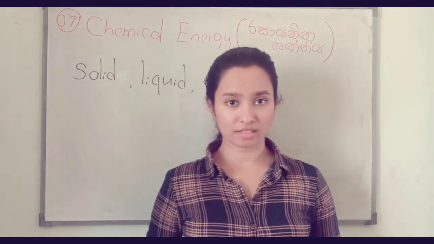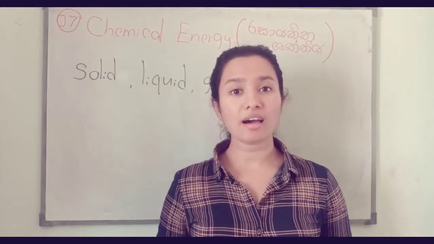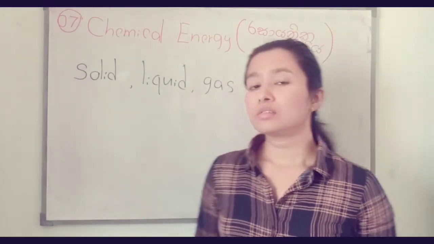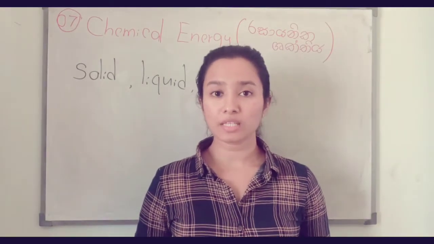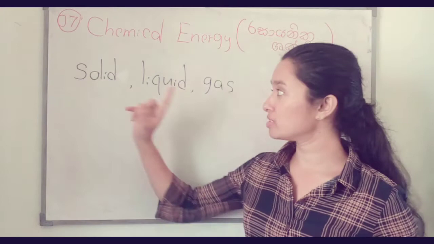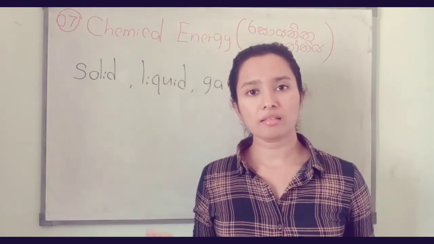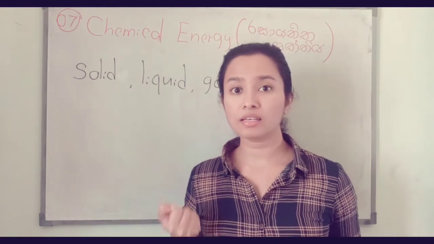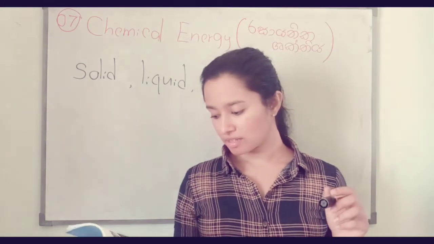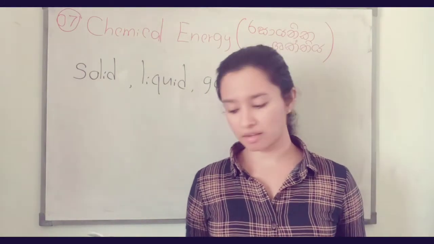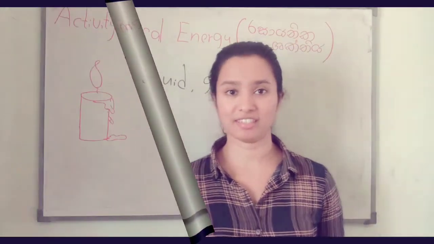The seventh form of energy, the last form of energy, is chemical energy. You know there are a lot of chemicals in our world. These chemicals are in the form of solid, liquid and gases. There is a lot of energy stored in these chemicals. To understand the energy in chemicals, we have to do activity 7.13.